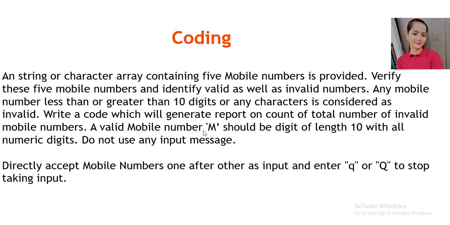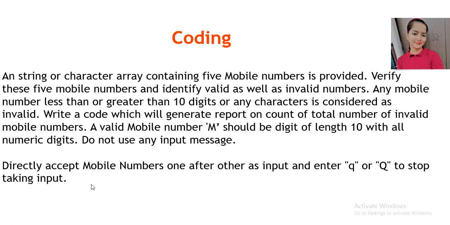A valid mobile number should be of length 10 with all numeric digits. Do not use any input message. Directly accept mobile numbers one after the other as input and enter Q, that is small q or capital Q, to stop taking input. This question was asked in the TCS NQT October exam.